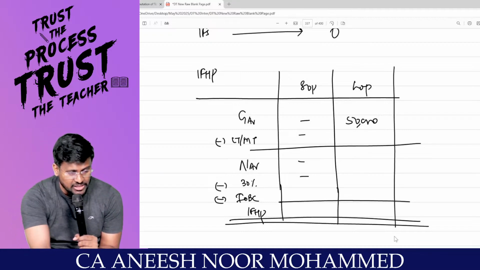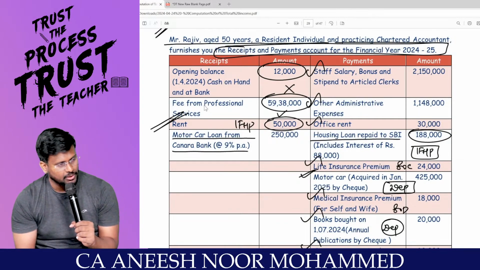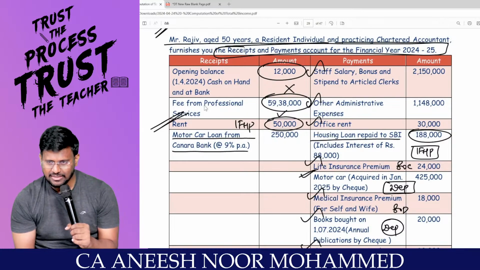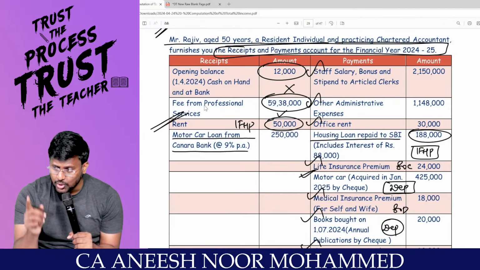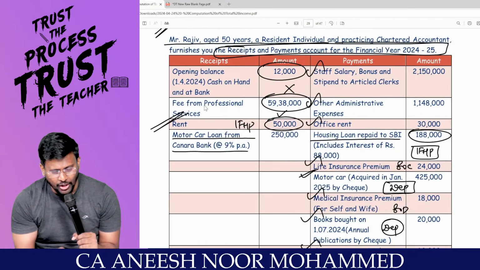Monthly rent, how much? 5,000. But how much is there in the cash book? 50,000. Correct? Yes, sir. I am supposed to get 60,000, but I received only 50,000.